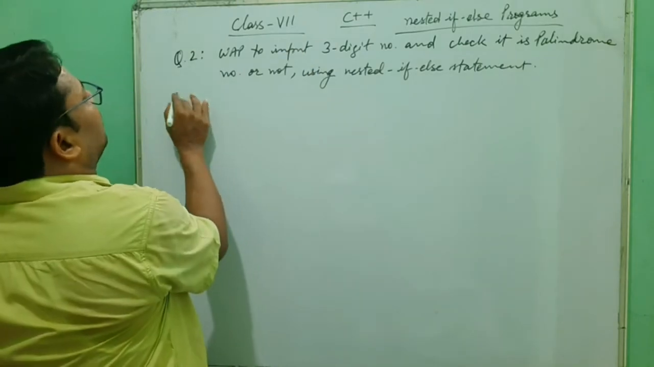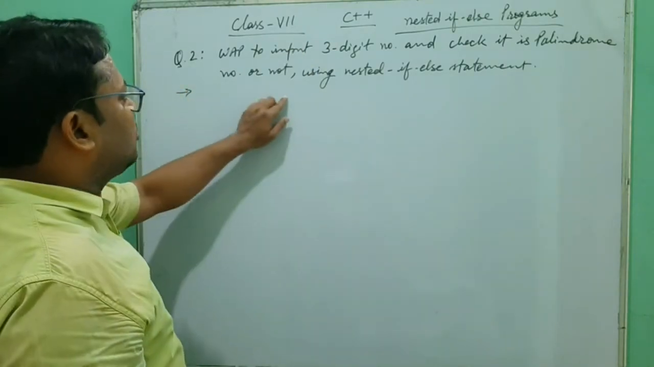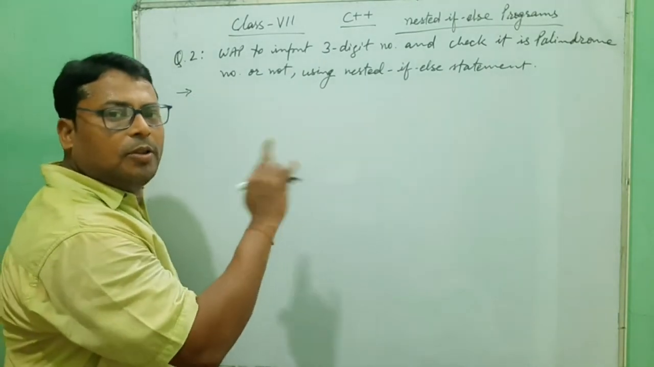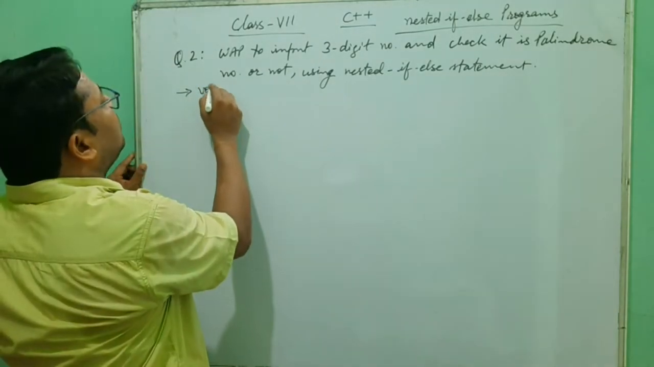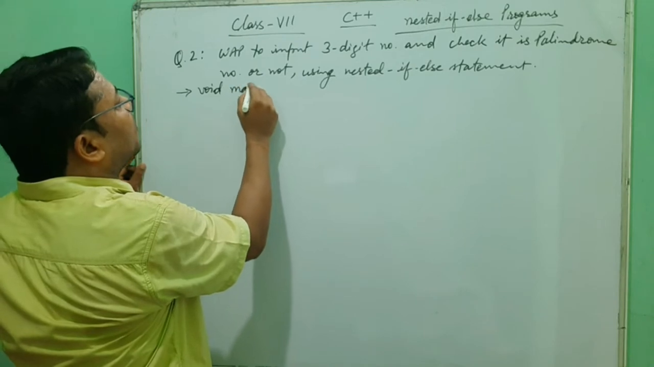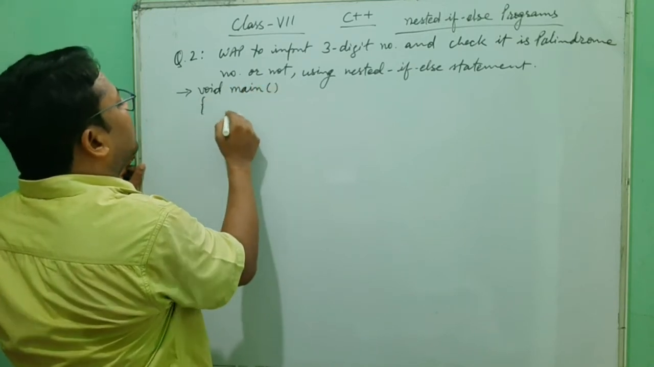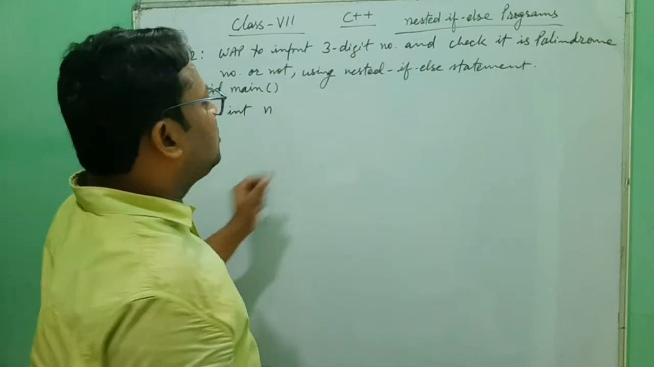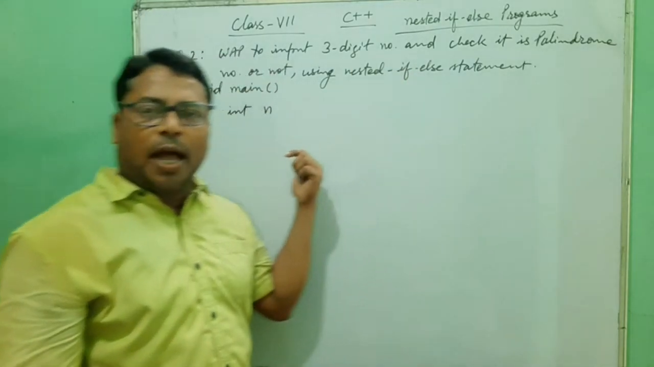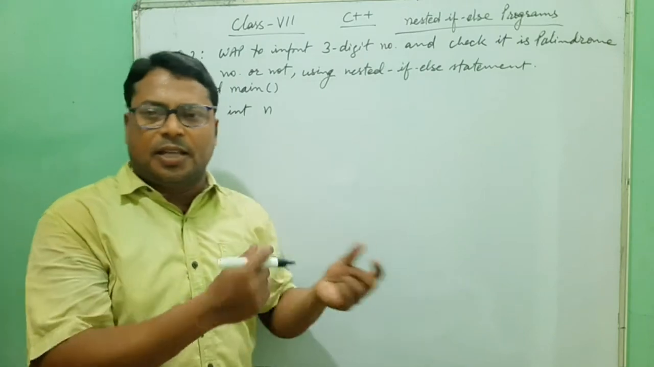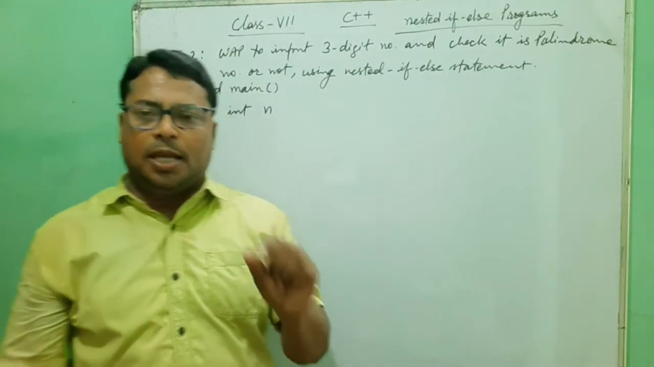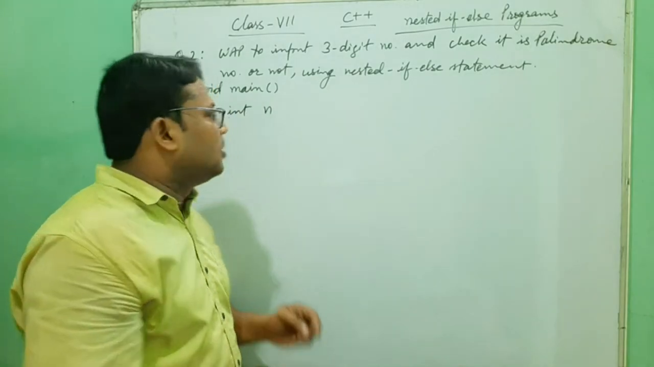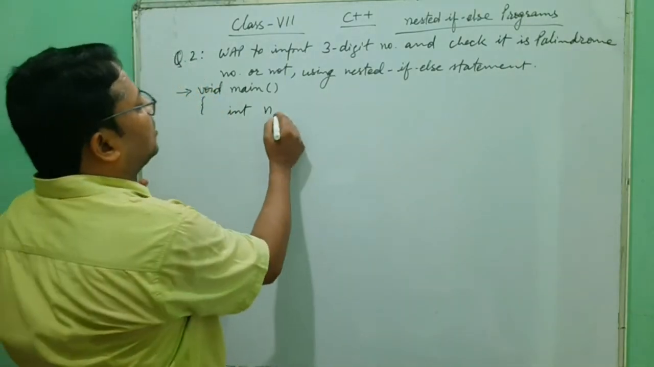First we will start writing: hash include iostream.h, conio.h. You write both of these two lines. I start from void main. Now here we will need one variable for holding the input, and I have taken n because it is a number. If anybody takes a, that is also correct. If anybody takes x, that is also correct. So here I have taken n for the number.